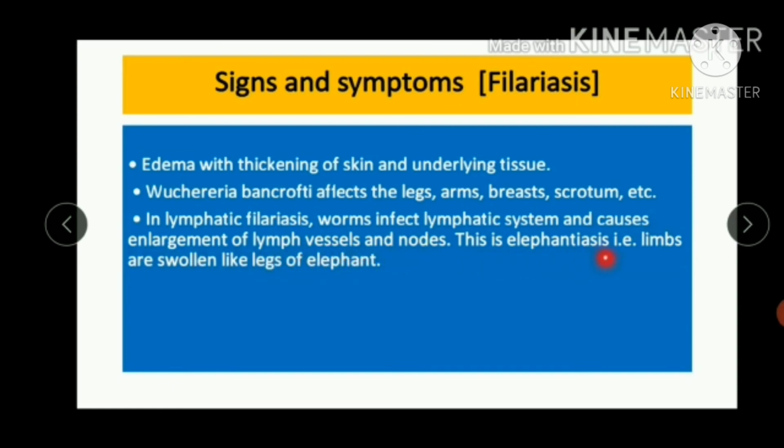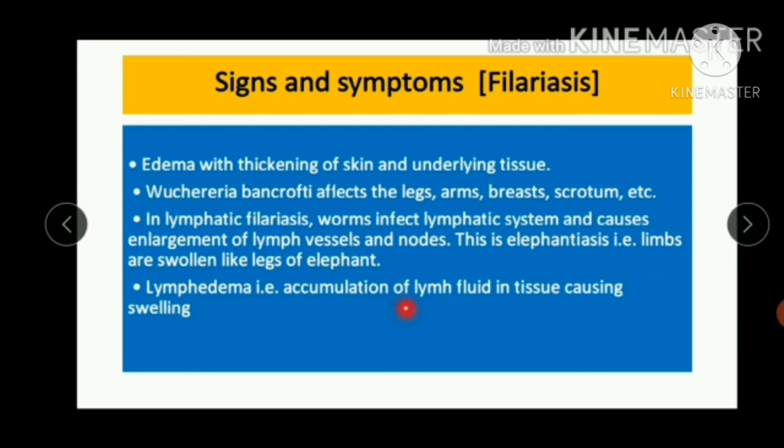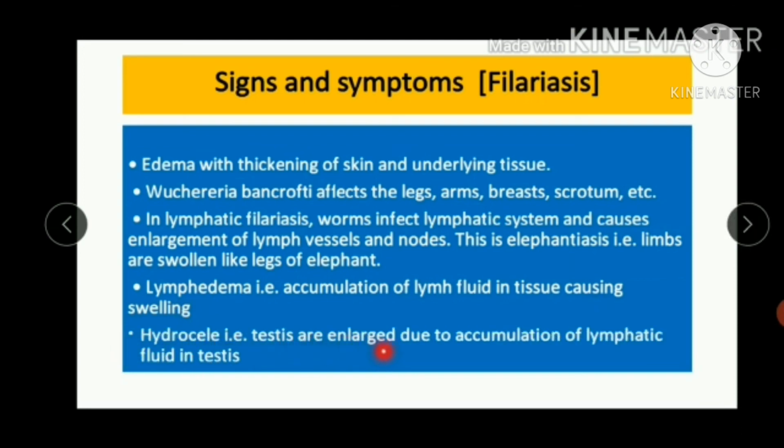This is elephantiasis, that is, the limbs are swollen like the leg of an elephant. Lymphoedema, that is accumulation of lymph fluid in the tissue causing swelling. Hydrocele, that is testes are enlarged due to accumulation of lymphatic fluid in the testes, because these microorganisms may affect the testes also.